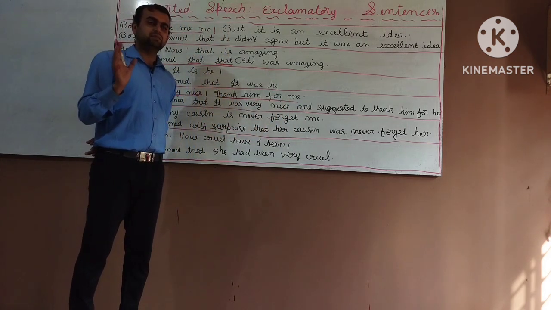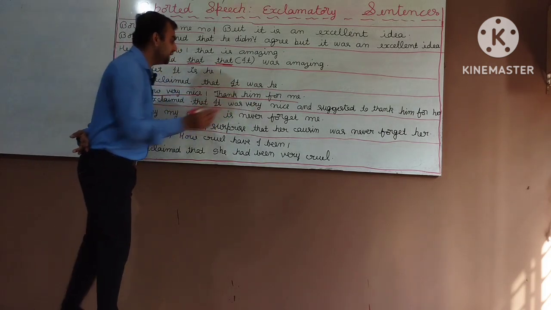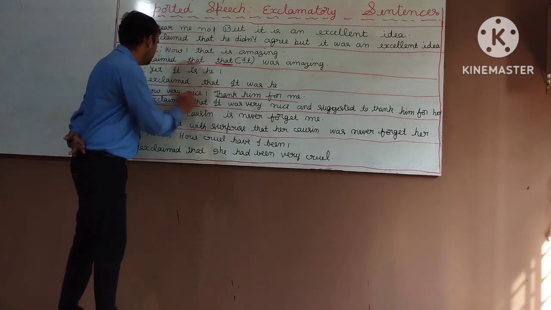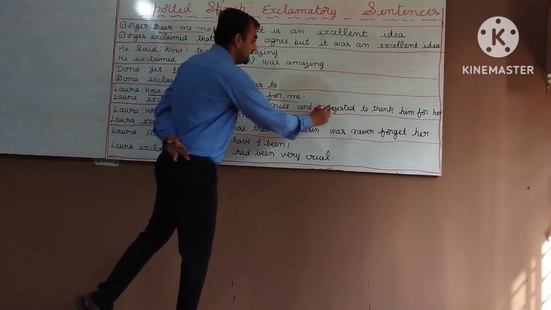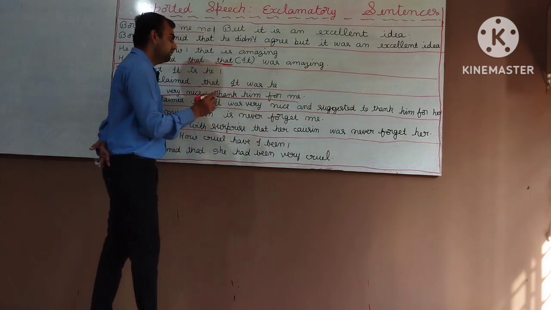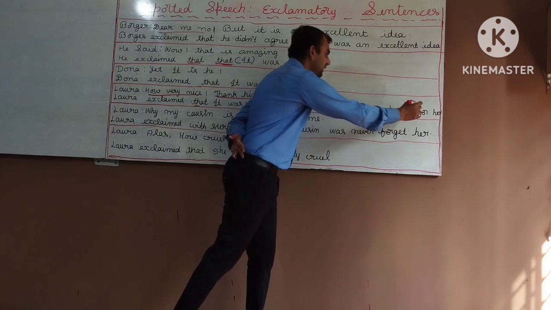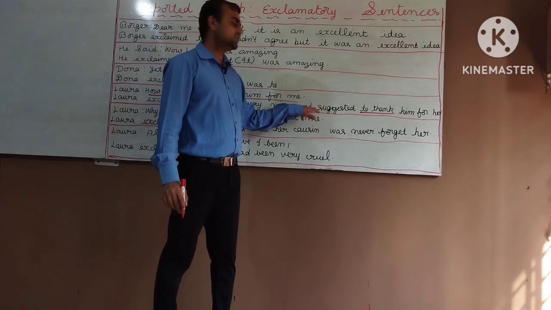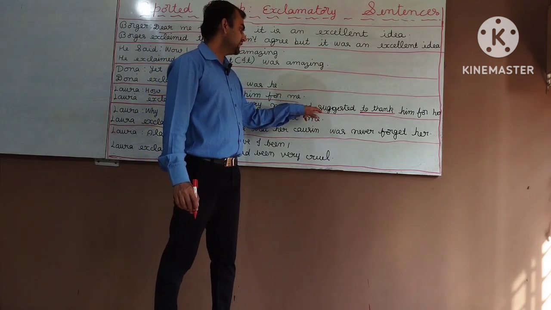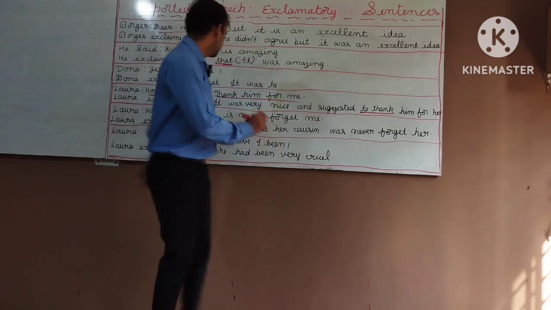Now to change this sentence from direct to indirect speech: Laura exclaimed that it was very nice. That it was very nice. "How very nice" changes into it was very nice. And suggested to thank him for her. The second sentence is considered as an imperative sentence. Okay, suggested we can write, or requested also we can write if you wish.